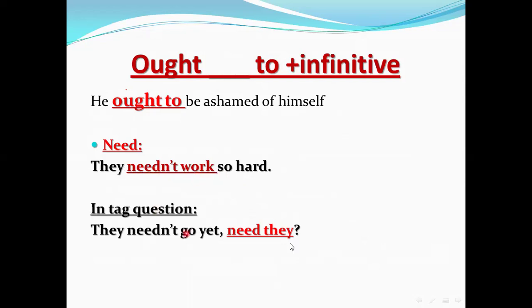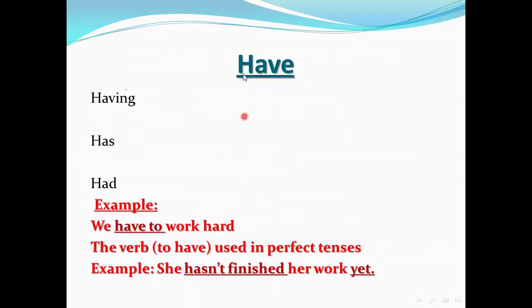In the question we use need. They needn't go yet. So here is the negative form. In another part of the sentence we use it in the affirmative form like this: they needed to go yet. Need they? Okay, we will say need they.